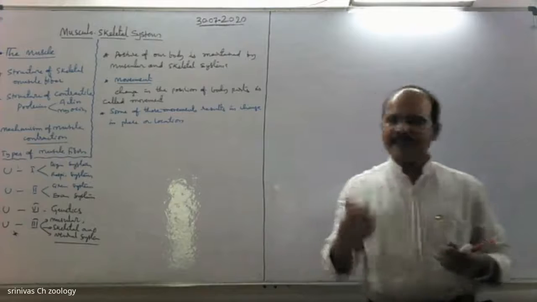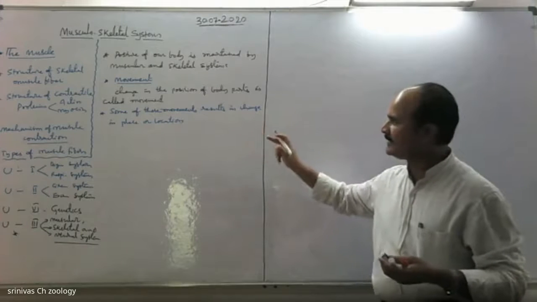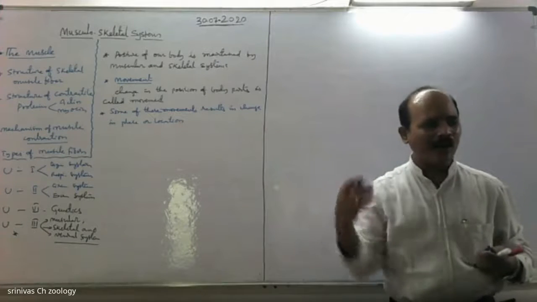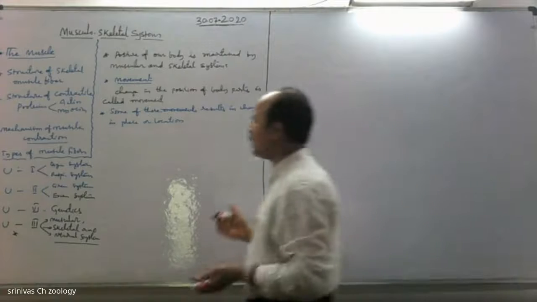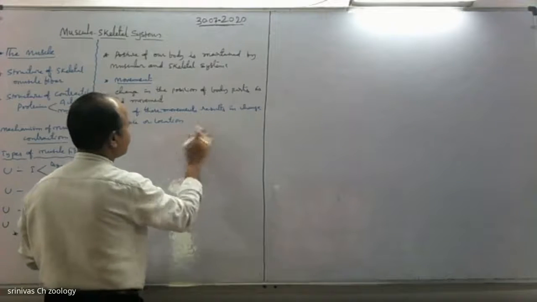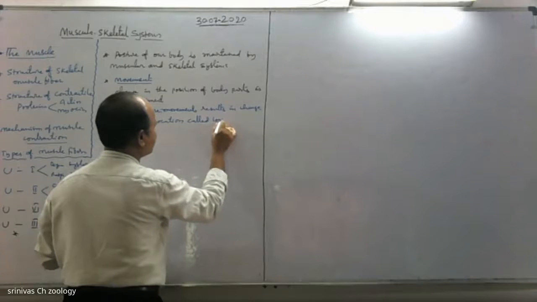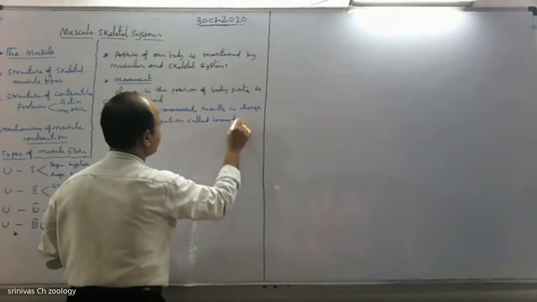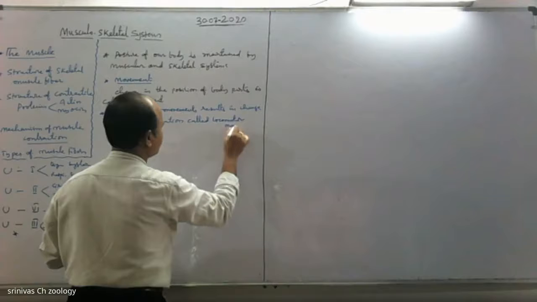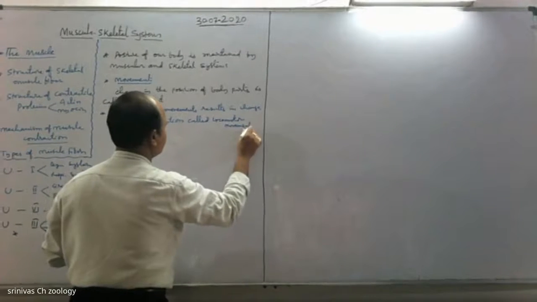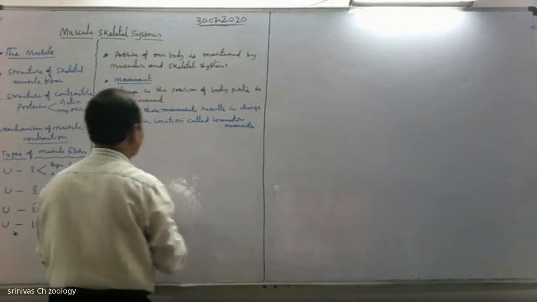In that way, some of these movements result in changing place or location, called locomotor movements.